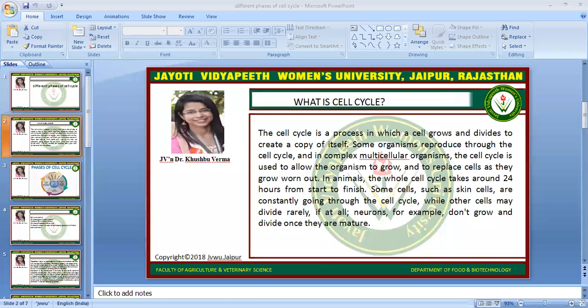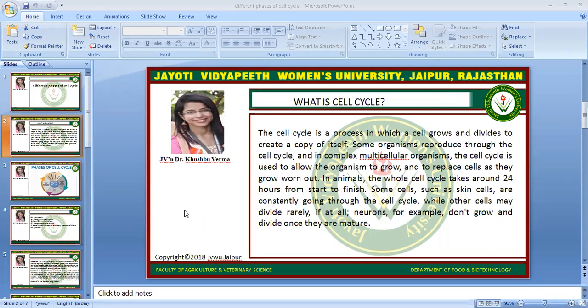So basically, what are the phases of the cell cycle? Here we can see that the cell cycle is a process in which a cell grows and divides to create a copy of itself. Some organisms reproduce through the cell cycle, and in complex multicellular organisms, the cell cycle allows the organism to grow and to replace cells as they wear out.